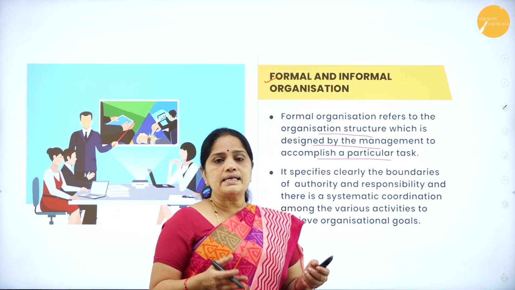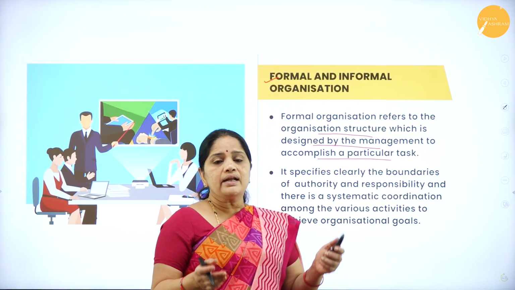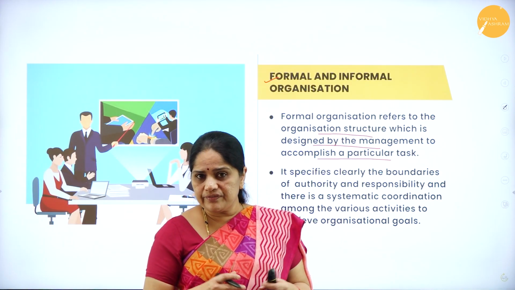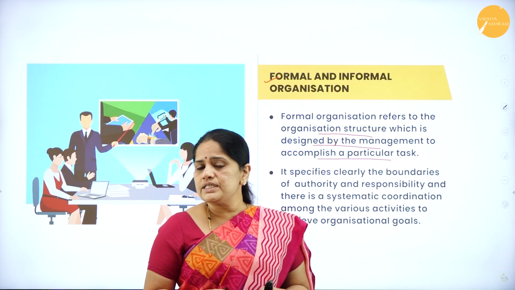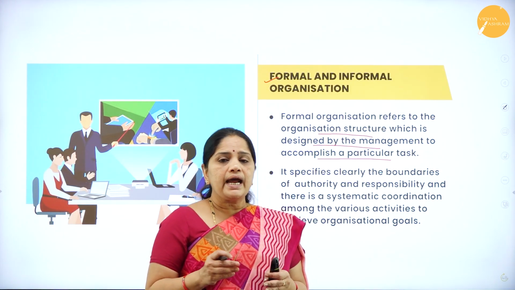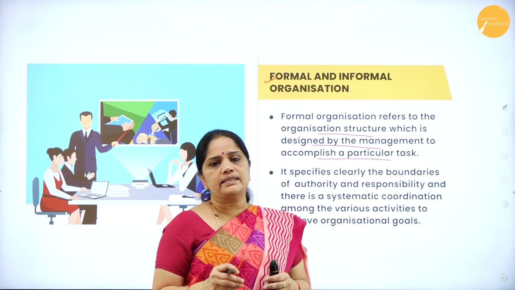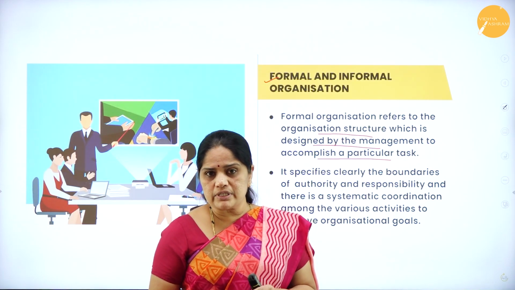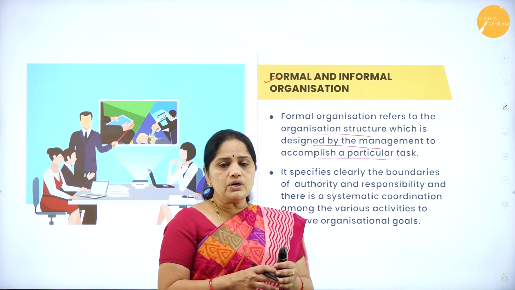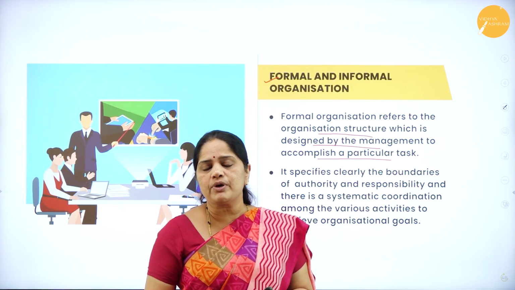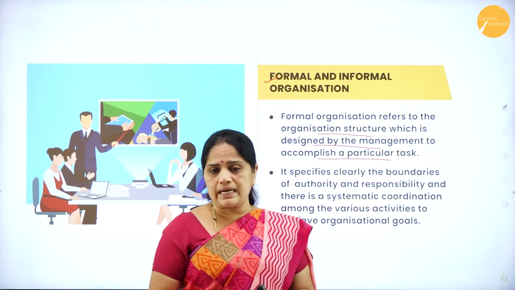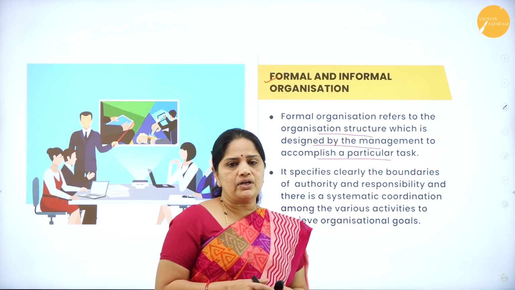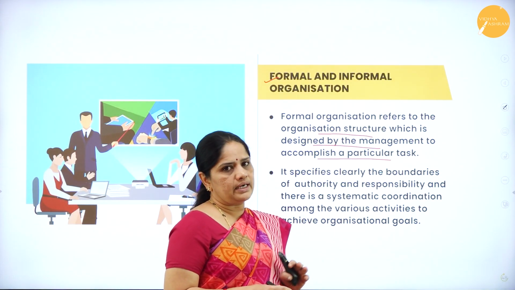In the organizing process, we create a division of work, and for each work we have departments, and in each department we create positions, and for each position we create the authority and responsibility relationships. Whatever authority-responsibility relationship is created by the organization for running the organization, we call it the formal organization.